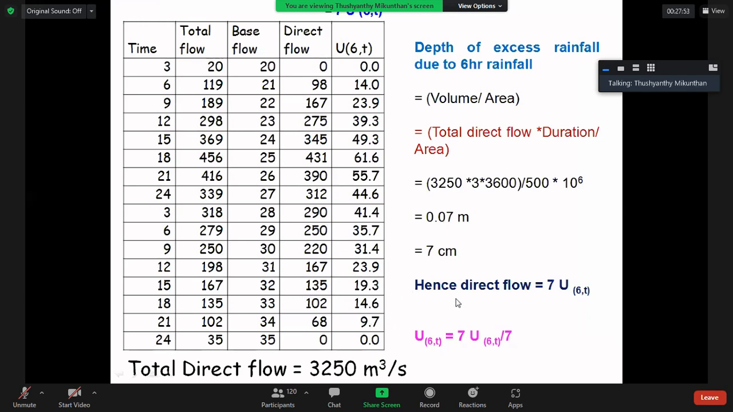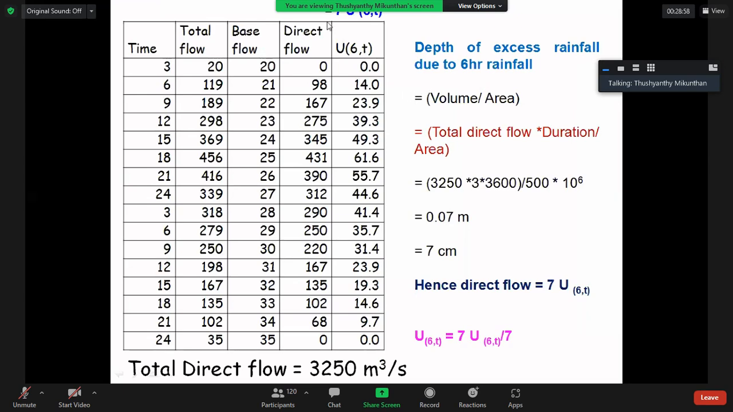Hence, your direct flow, what you received in the catchment, is equal to 7U60, because 7 centimeter excess rainfall, unit hydrograph U, 6-hour duration of rainfall. A question is coming: how to get the time duration.